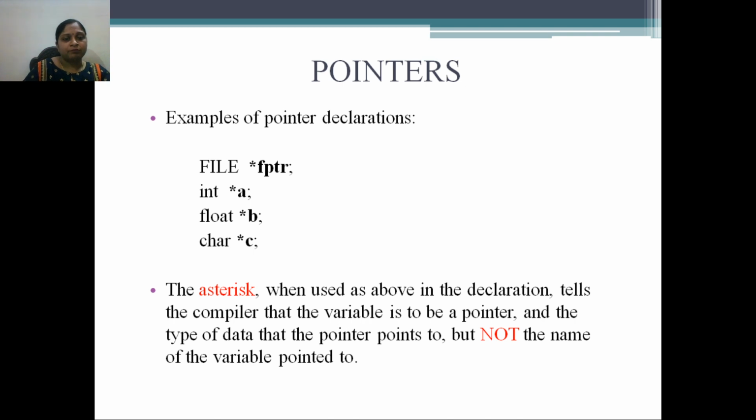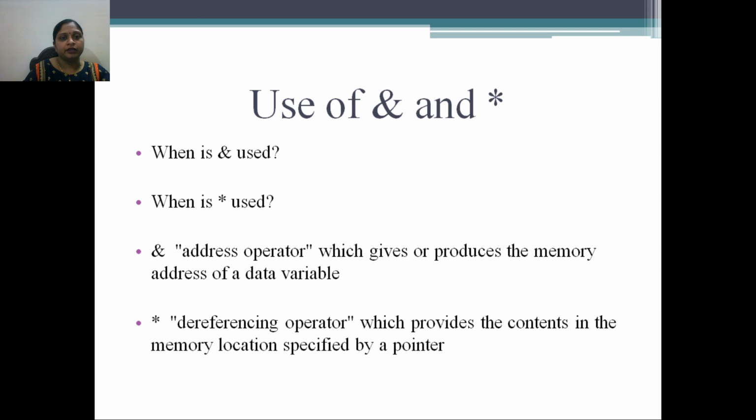The type of data a pointer points to, but not the name of the variable pointed to. Then how to use these two operators, ampersand and asterisk. These two operators are called pointer operators. Ampersand, the address operator, gives or produces the memory address of a data variable.